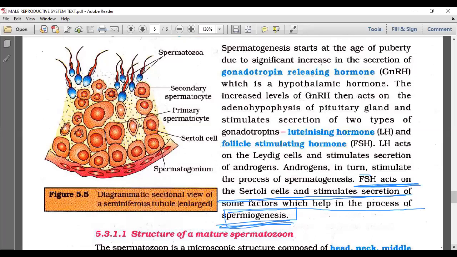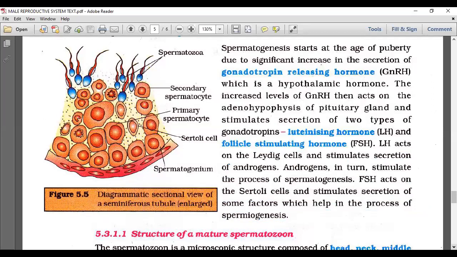LH acts on the Leydig cells and stimulates the secretion of androgens. LH is also called ICSH, which we discussed in endocrinology: interstitial cell stimulating hormone. That means Leydig cells are also called interstitial cells. You need to remember the two things at a time.